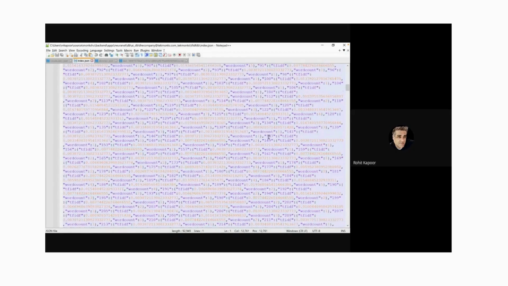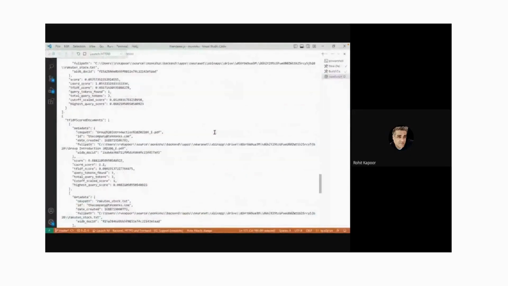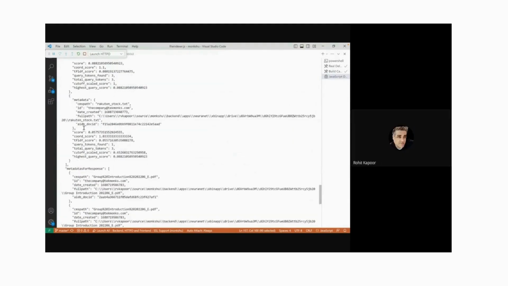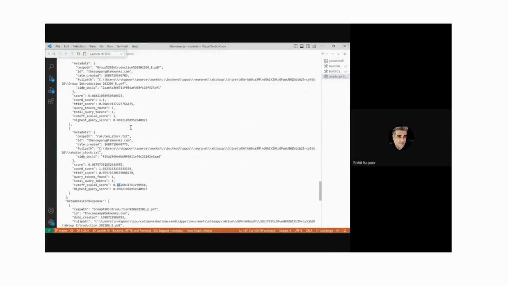So what this will do is it allows me to read the entire document. And when you ask a question, I know which document has the answer. So you see, this is level one. When I asked a question, it did a TF-IDF for me. It says, this is the document that has the answer. This is the top document you need to look at. Then it will say, okay, I found another document that has some of the terms, but the score is much less. So the scaled score of this one is 65%. The scaled score of this one is 100%, is 1, right?